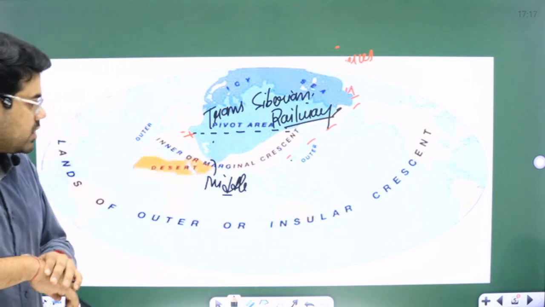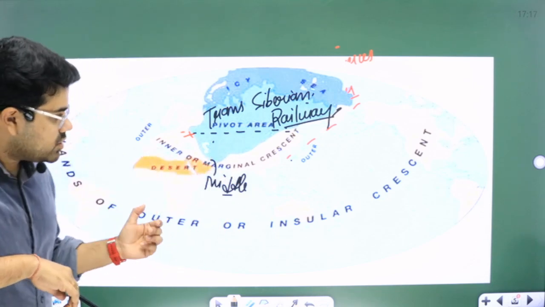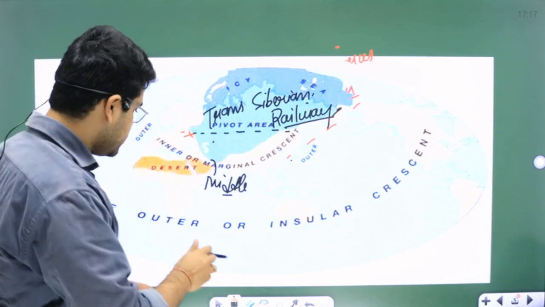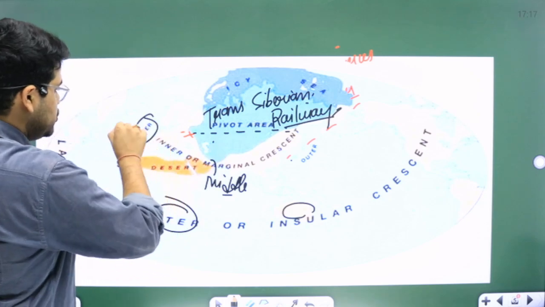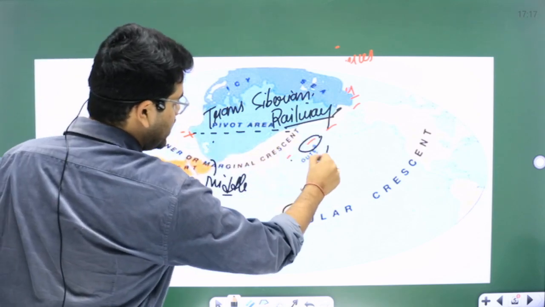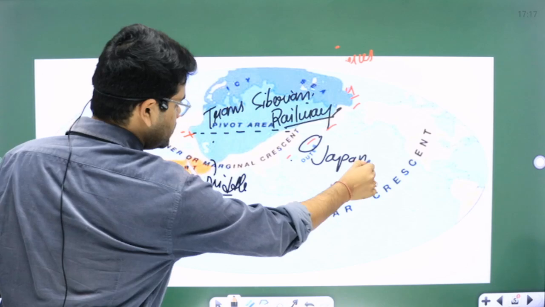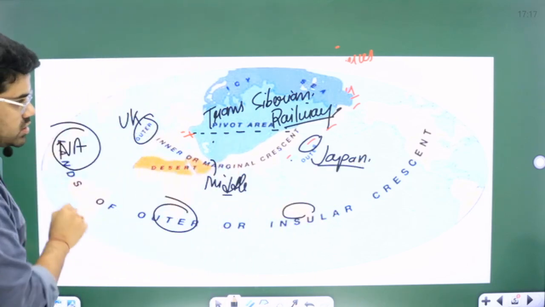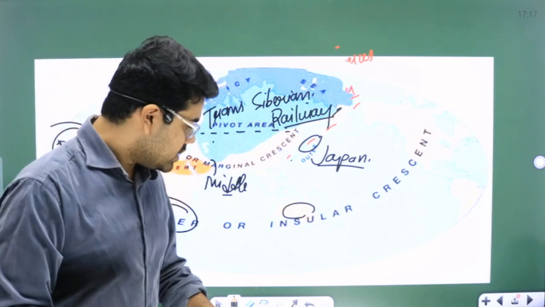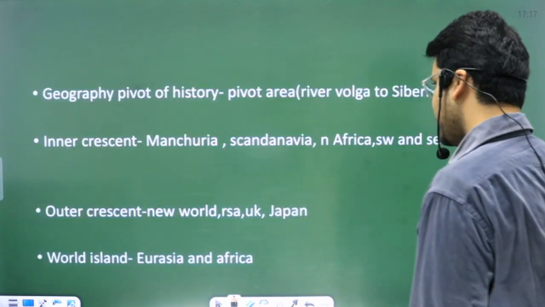Okay, we'll come to Rimland later. And the Outer Crescent. In the Outer Crescent, he included the southern tip of Africa, the Australian region, the UK, and Japan, and some parts of North America also, some parts of the World Island. So in this way, he demarcated some of the areas.